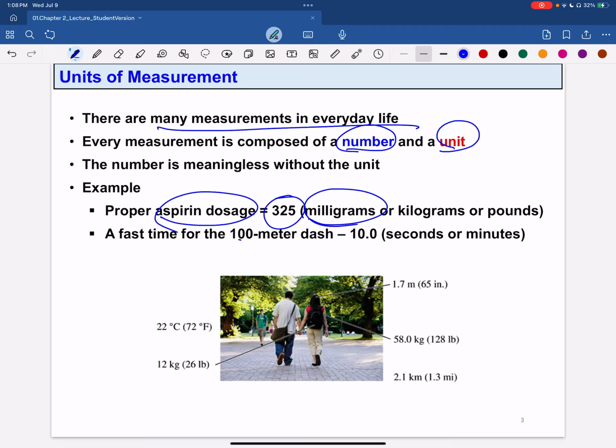So the time it takes to run 100 meters: 10 seconds, 10 minutes, 10 hours. And look at the pictures down here. You can see we have a lot of measurements. For example, the temperature of that day, 22 Celsius degrees or 72 Fahrenheit. The weight of the backpack is 12 kilogram or 26 pound, right? The height of the woman is 1.7 meters or 65 inches, right? And so on.